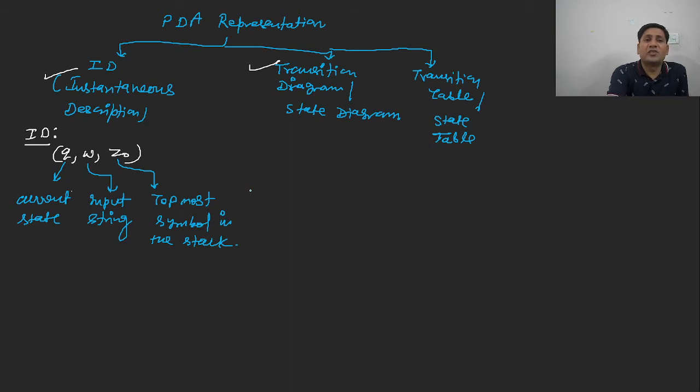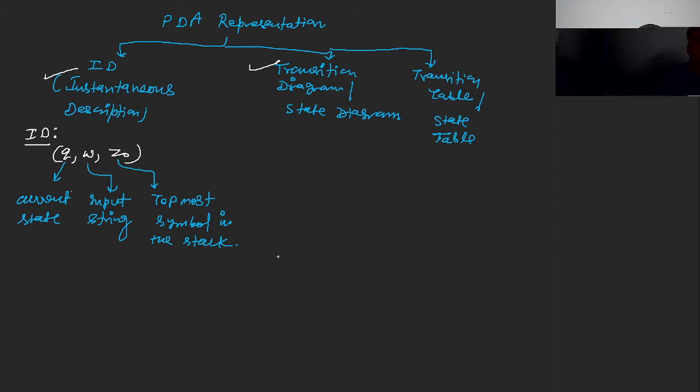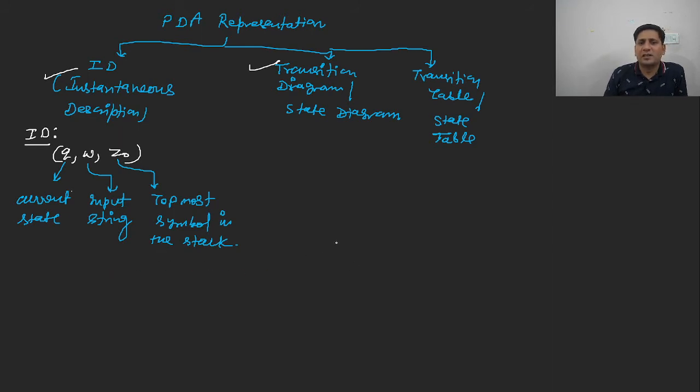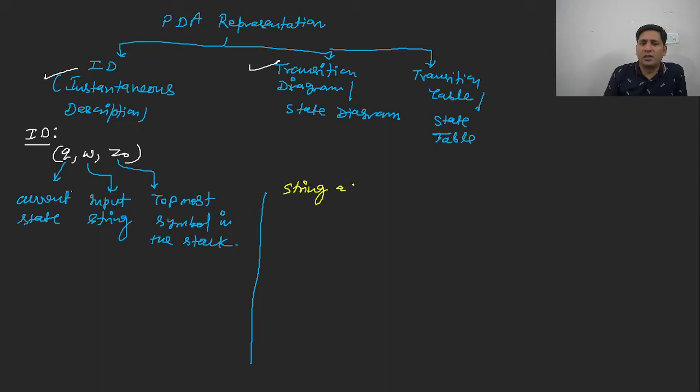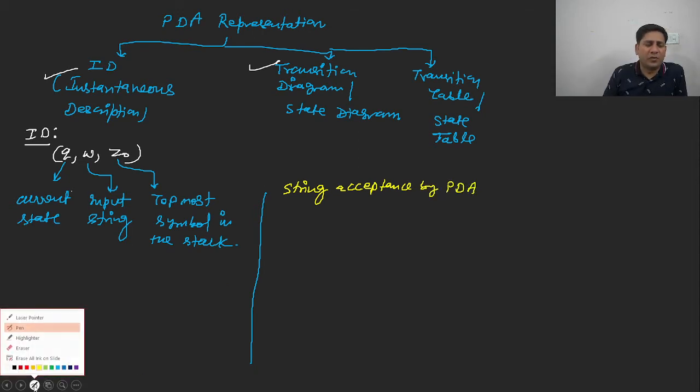Now the string acceptance by PDA. The string acceptance by PDA is of two types. We are understanding the string acceptance by PDA. We are talking about string acceptance by PDA. So the string acceptance by PDA is of two types.